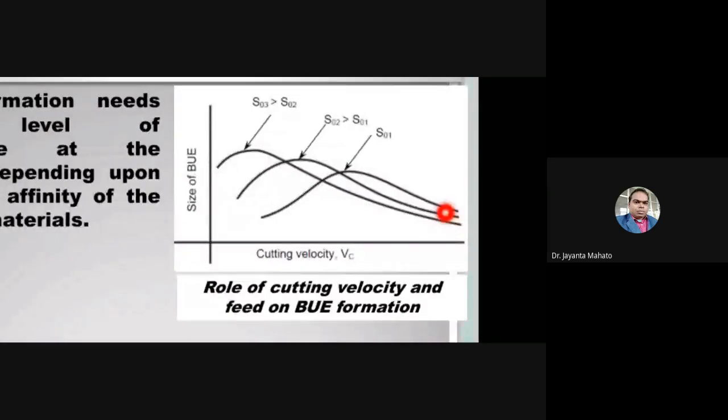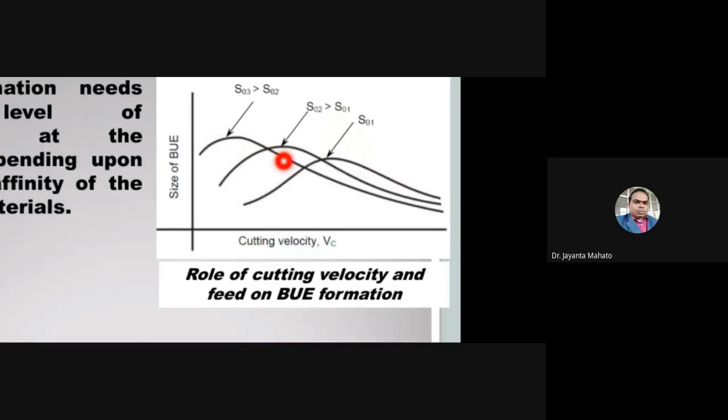And this is for different feeds. Suppose in case of feed 0.1, which is less compared to 0.2, the maximum size is less compared to this one. In this case the feed is more, so the size of the built up edge formation is more compared to this one. So whenever the feed increases, the size of the built up edge will increase like this.